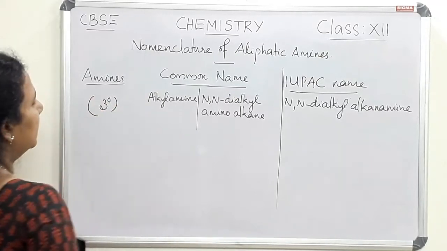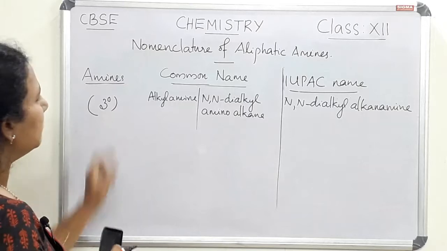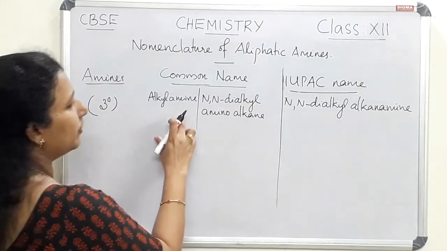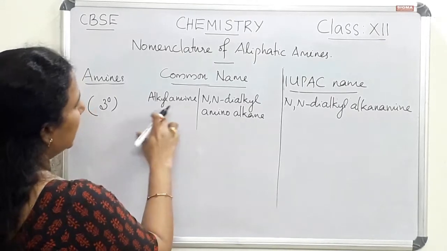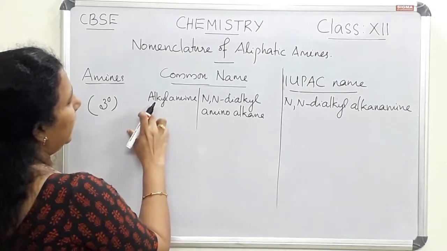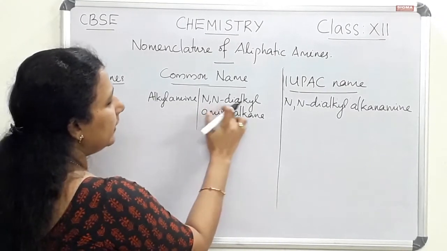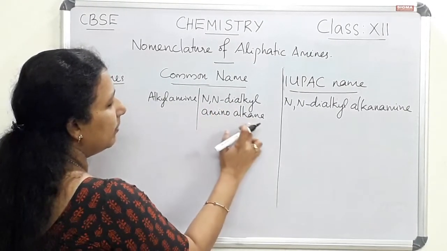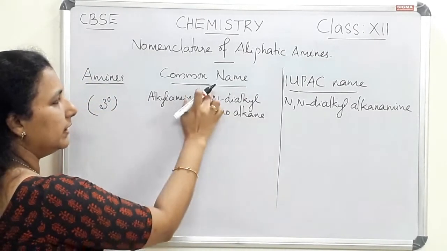Now let us see tertiary amines. How to name tertiary amines. In this case also, common name and IUPAC name. Here common names are either we can write alkylamine or we can write N-N-dialkyl amino alkane. This is the second way of writing the name under common name.